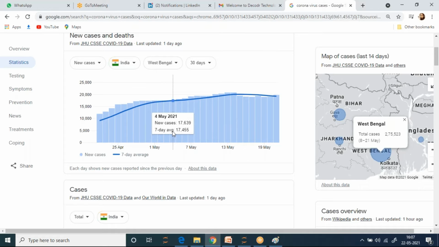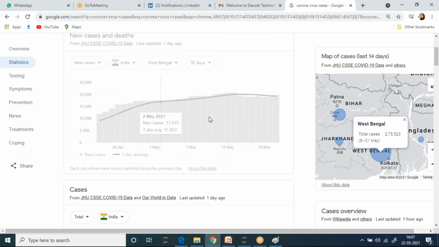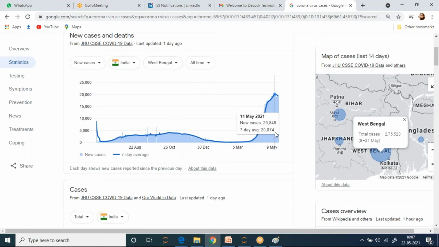COVID-19 India or origin, that was outdated long back. I kept following that, and at some point I found it just outdated. It doesn't work anymore, because for some countries and states it is not even updating data there. This is just updated last one day. So every time we are getting new cases. Here also I'm not sure about the number which is shown over here, whether it is correct or something. But yet, this is what we can see. So what we understand from here: not suddenly something happens, neither can something suddenly stop.